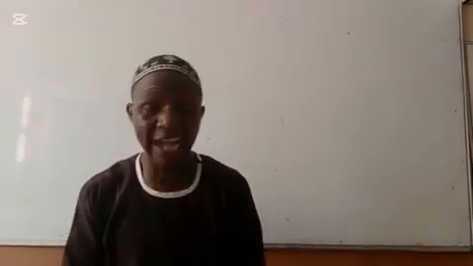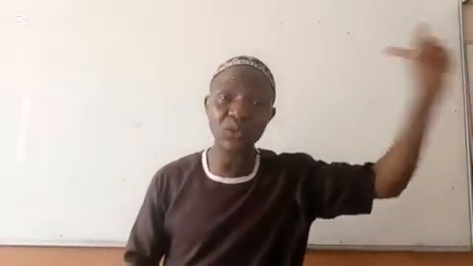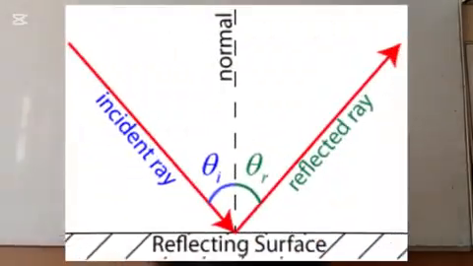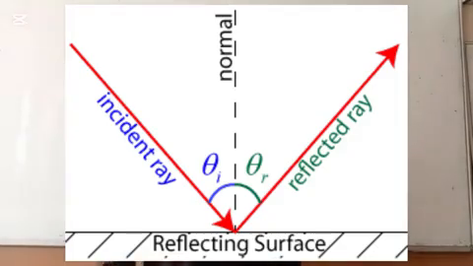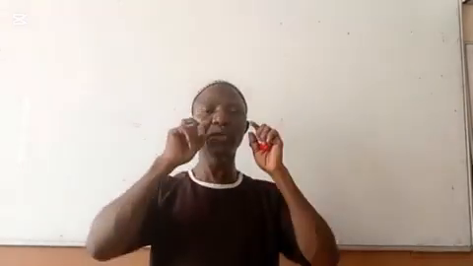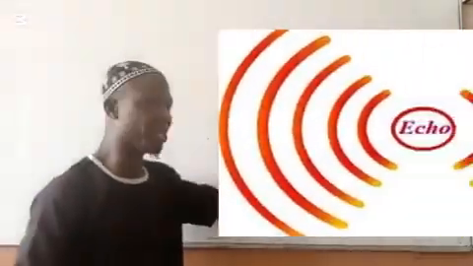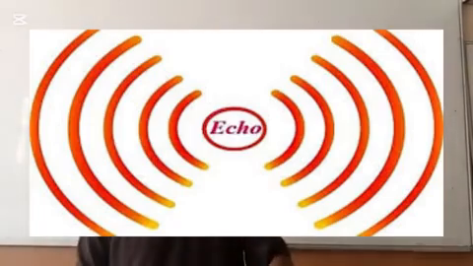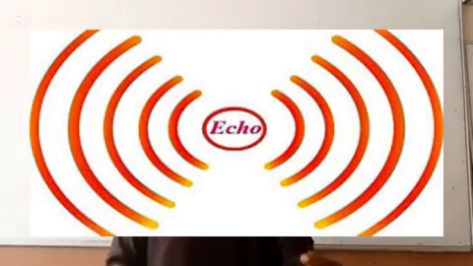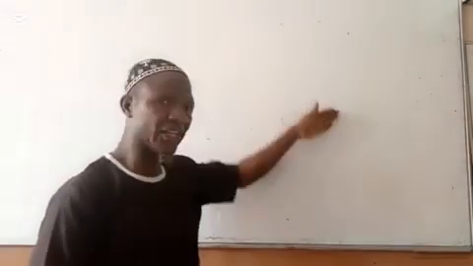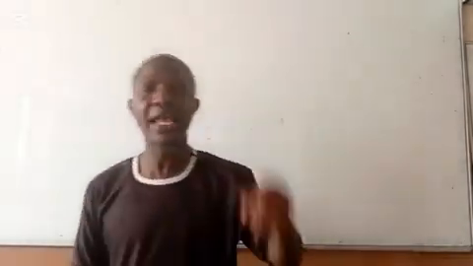So the next thing is echo. Then what is echo? As we have reflection in light wave, that is sending back of light after hitting an obstacle. Generally, when we are discussing general wave, reflection is sending back of wave after hitting an obstacle. Same thing is applicable to sound. When you produce a sound and it hits a body, it will reflect back, and reflection of sound wave is called echo. That particular sound you will hear after you have produced the original sound, when that original sound hits an obstacle or a body, is called echo.